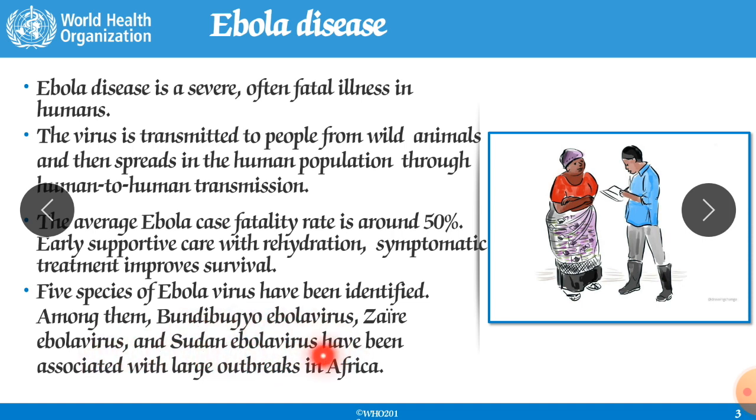The other two types were not that common, though they have been associated with large outbreaks in Africa, and thanks to God this disease has been confined only to the Saharan or sub-Saharan countries. It has not captured the population of the whole world like the coronavirus pandemic.